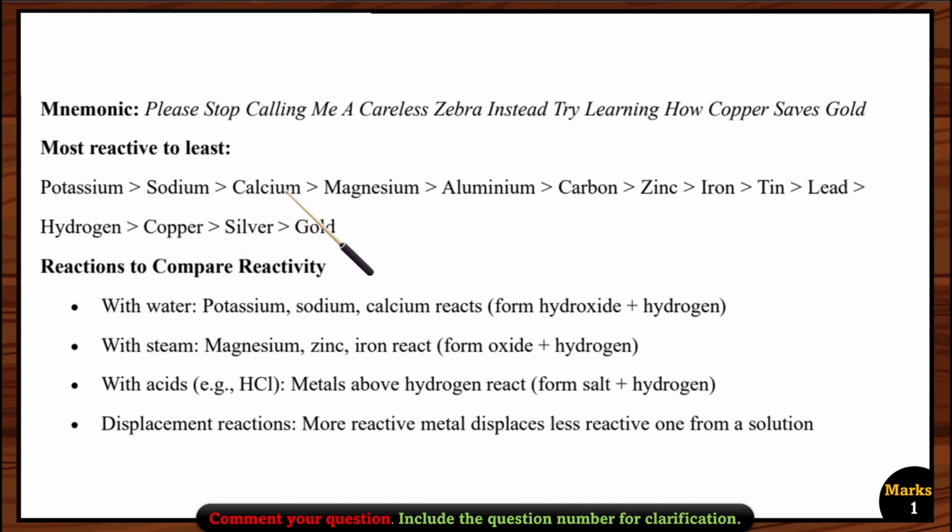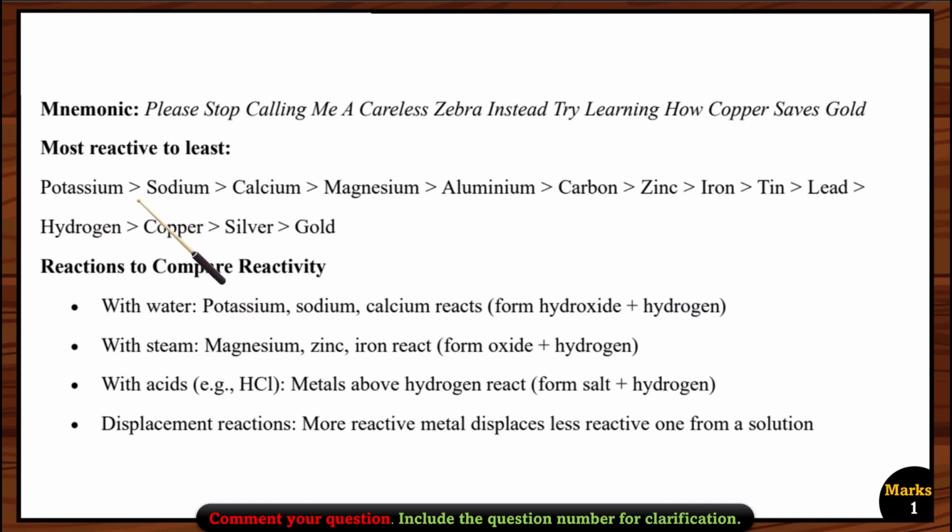If you look at this reactivity series carefully, you can see two non-metals here, carbon and hydrogen. Why have we placed them in the metal series? Because we want to compare the reactivity of these metals with these two non-metals, because it will help us understand the reactions of these metals and also the extraction of these metals.